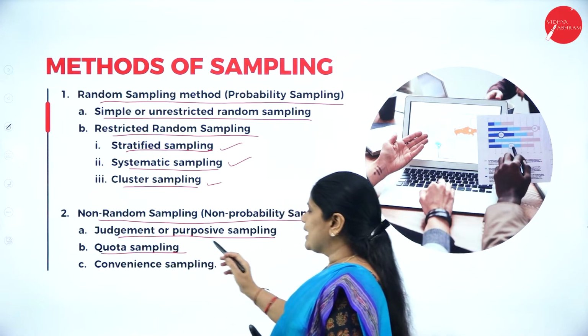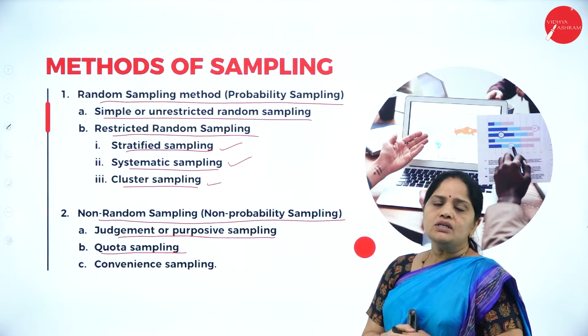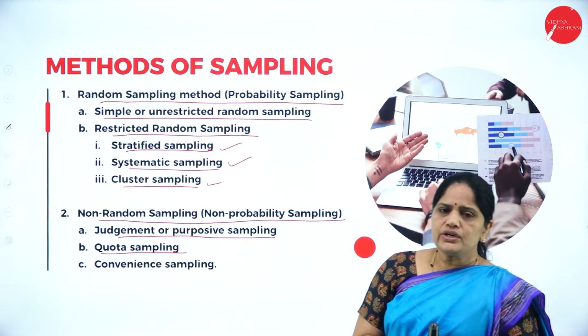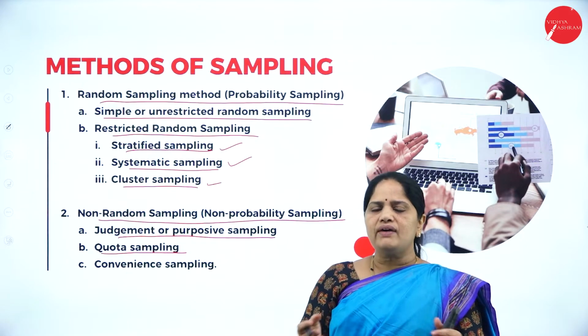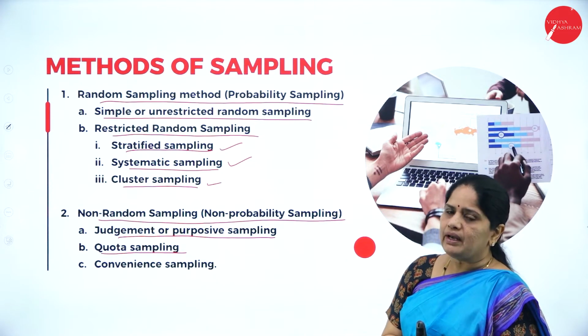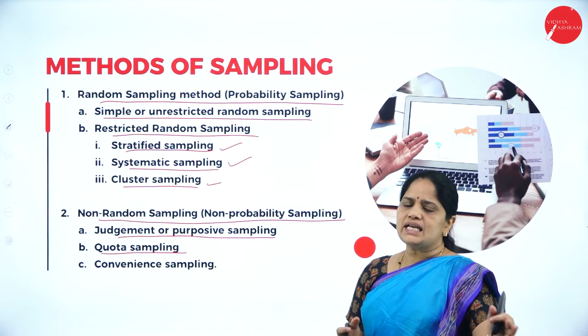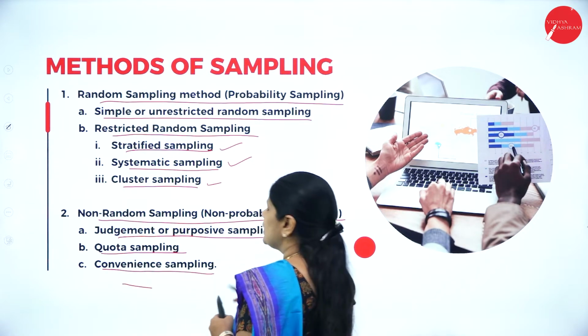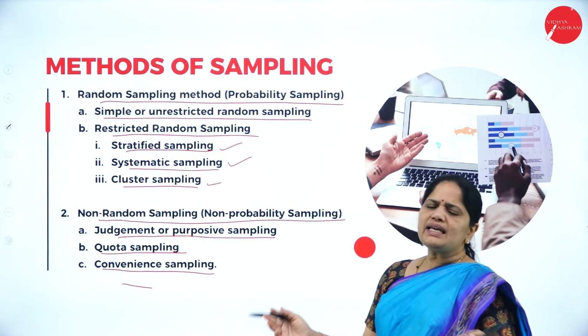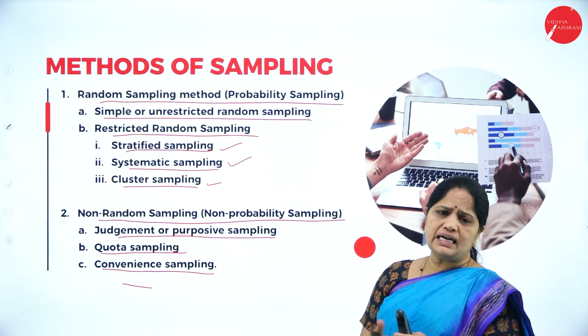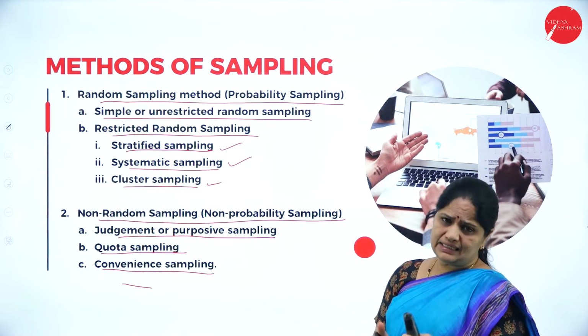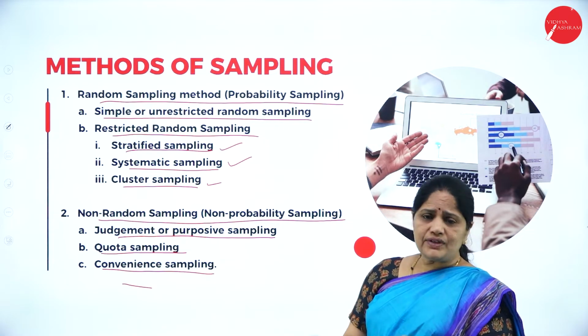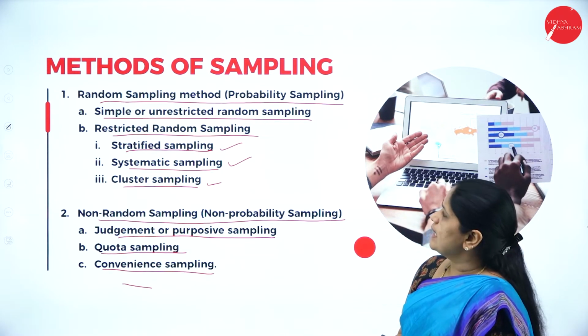Then the second one is the quota sampling. Quota sampling means you have a quota. Suppose you have to interview 1,000 people, then you just say, I'll just take 10 of them. The third one is the convenience sampling. In this convenience sampling, I can choose any of my friends or relatives as samples and collect the information from them. That we call the convenience sampling.